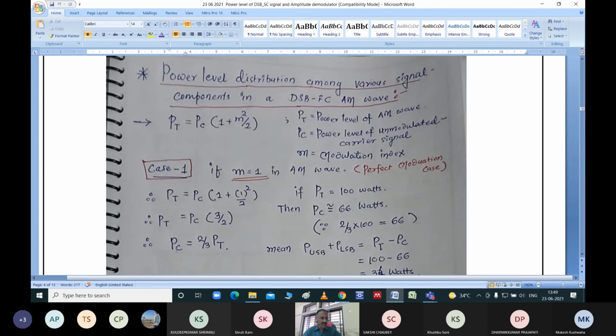So from this equation, when m is equal to 1, what will be the power level of PC? If PT is equal to 3 by 2 PC, can I say that PC is equal to 2 by 3 PT? This is only a rearrangement of the equation. What I have done is take this equation, place the value m equal to 1, and then find the value of PC. Can I say that whatever I have written is correct?